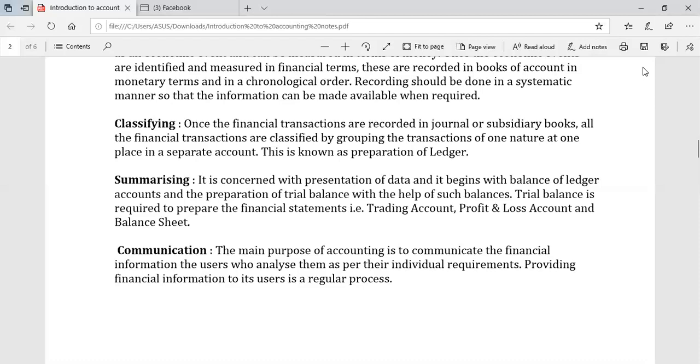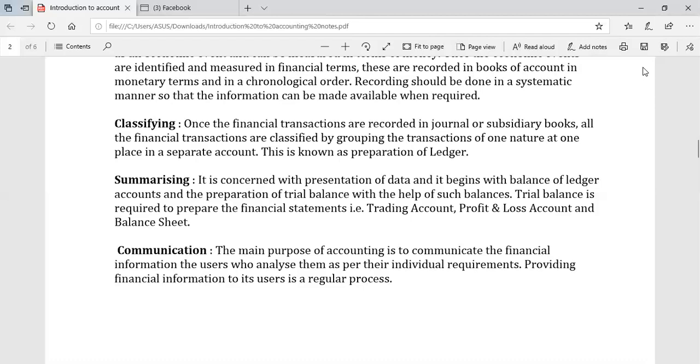And now the last step is communication. Communication is very important because the result of the financial statement is to be communicated to the decision making body or end user. The main purpose of accounting is to communicate the financial information to the users who analyze it as per their individual requirements, and providing financial information to its users is a regular process.